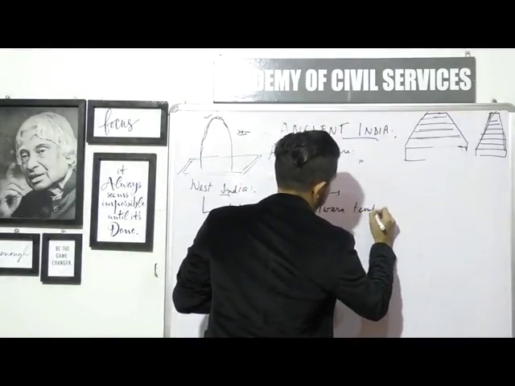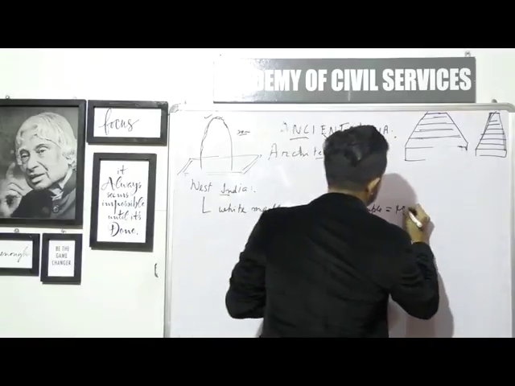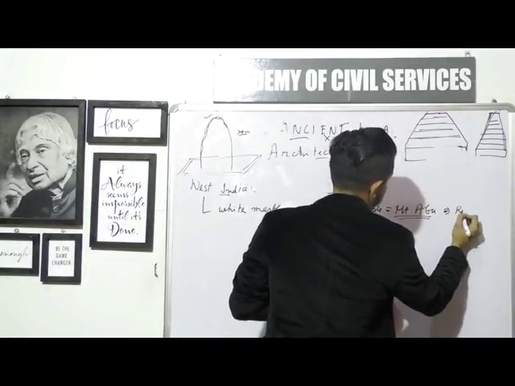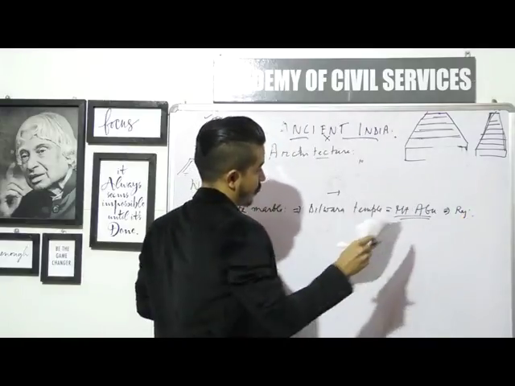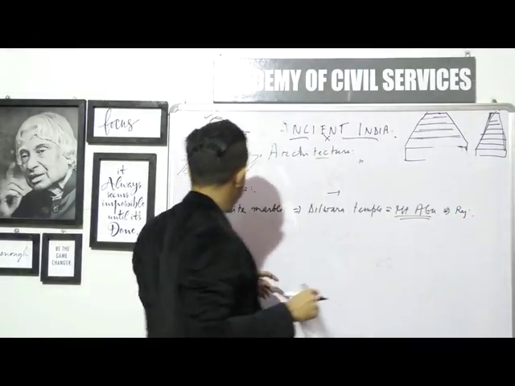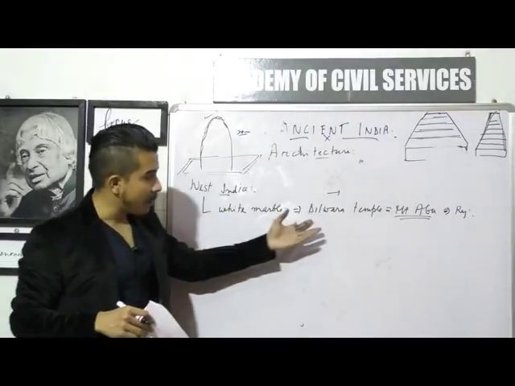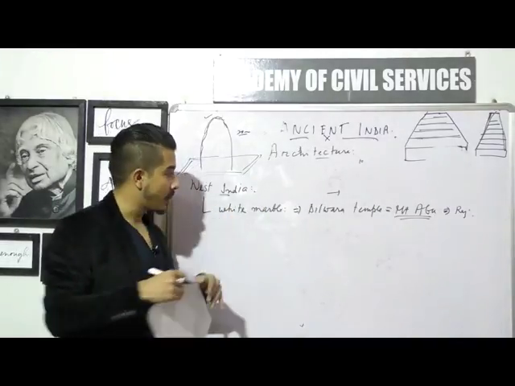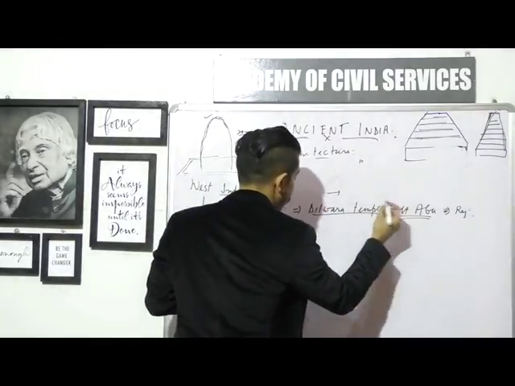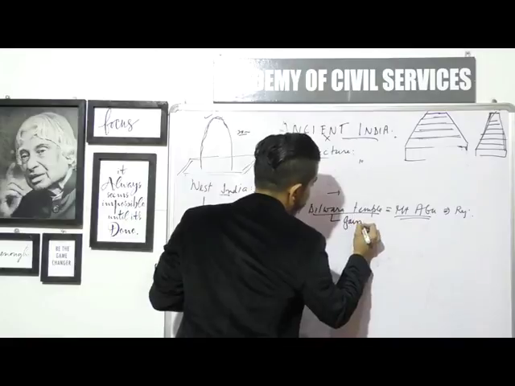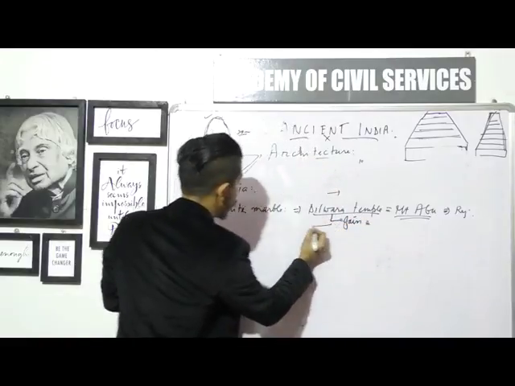The Dilwara temples are found near Mount Abu, which is in Rajasthan, probably around the border of Rajasthan and Gujarat. That's not very important. What is important is that in West India, a particular type of Jain temple was built in Rajasthan near Mount Abu, and those are clearly Jain temples made of white marble.